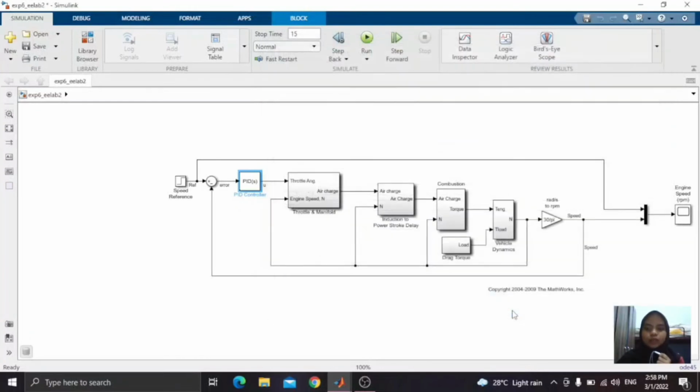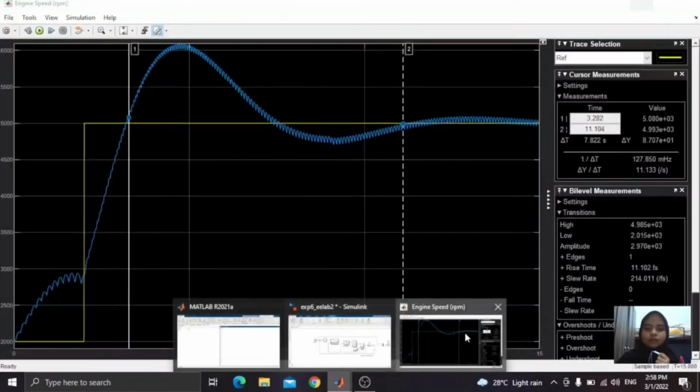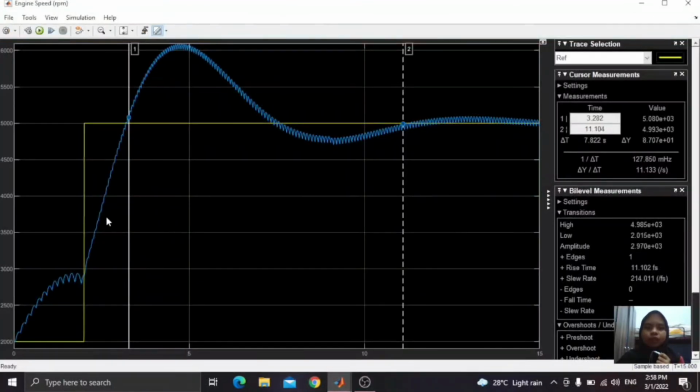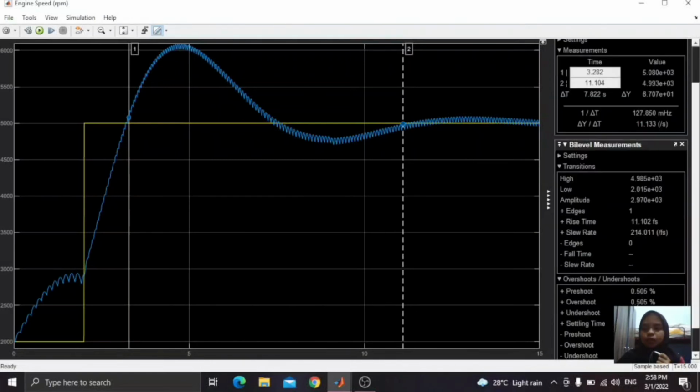Now we click OK, and then we run. Then the waveform will appear like this. In this area, we have the values of overshoot, rise time, and others.